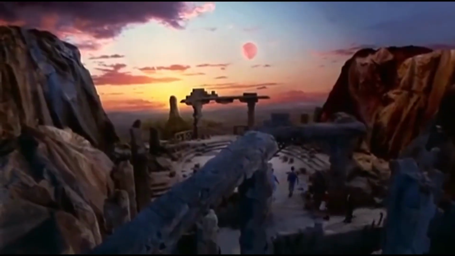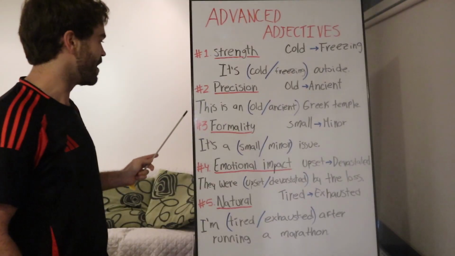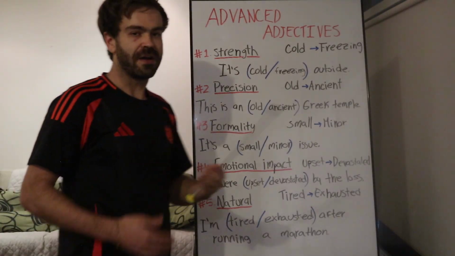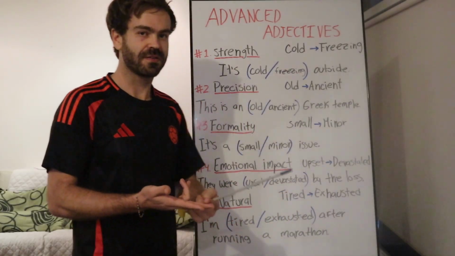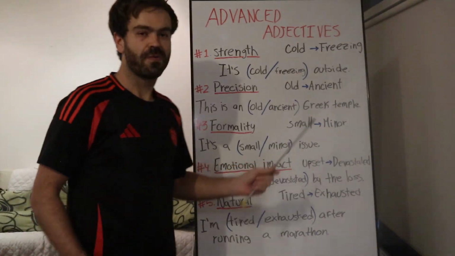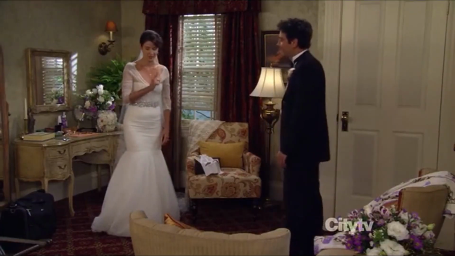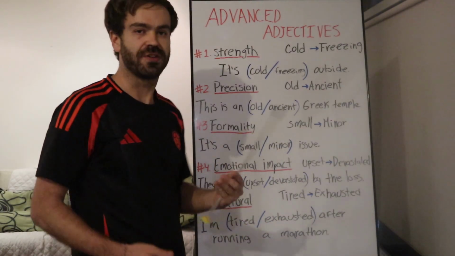These are the ancient ruins of the Ninjeti temple. Then we have formality. Formality is when we want to be more formal in academic settings, professional settings, or descriptive writing. Instead of saying it's a small issue, when we want to be more formal, we can say it's a minor issue.